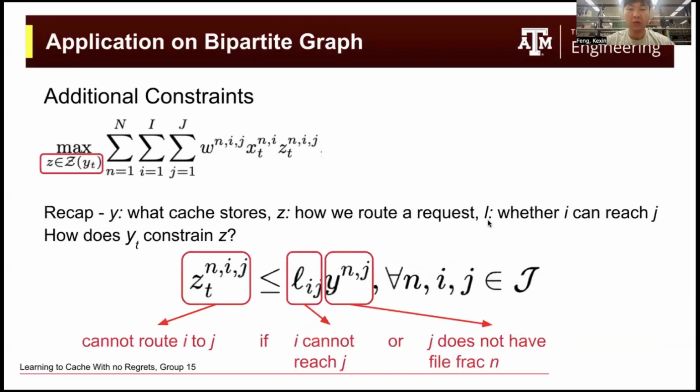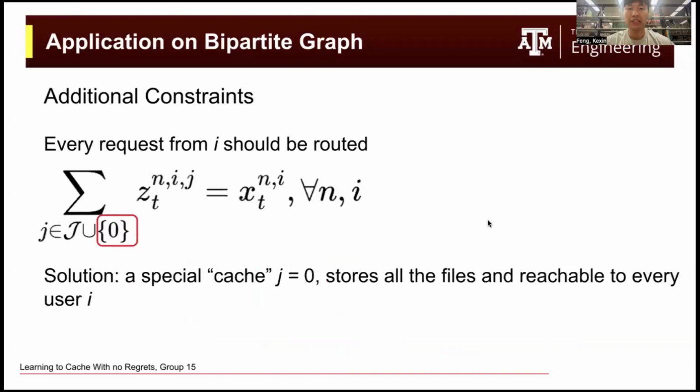Then we see how Y and L impact Z. We cannot route i to g if i cannot reach g, which we show in L, or if g does not have file n, which we show in Y.